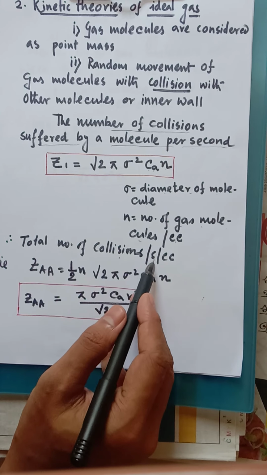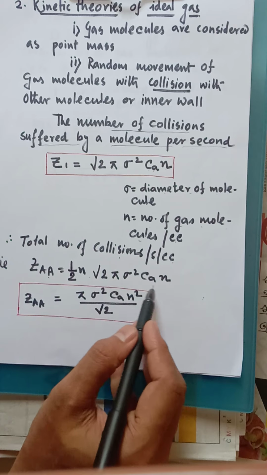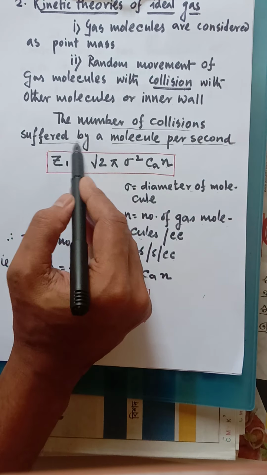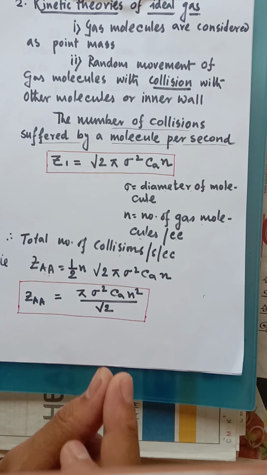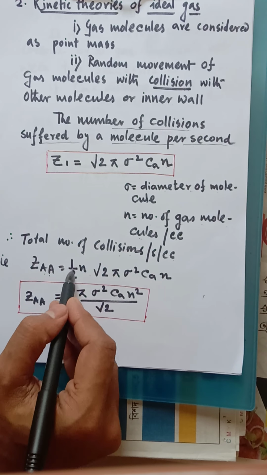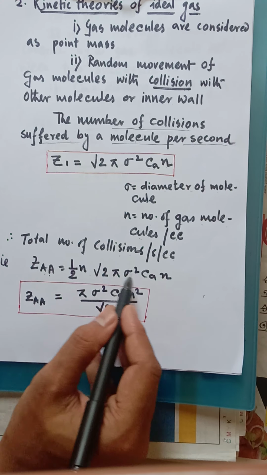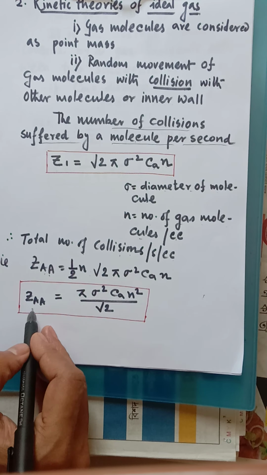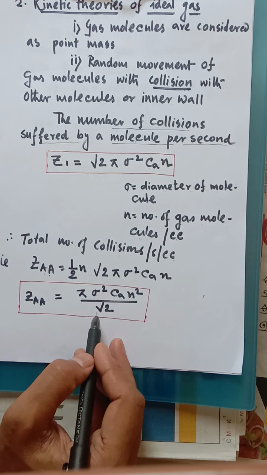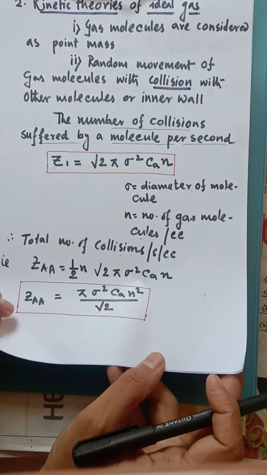The total number of collisions per second per cc is ZAA, equal to half n times the same thing. The earlier expression was for a single molecule. Whenever two molecules are involved in a collision, the number of collisions becomes half of n, so half into n is multiplied with the total part. So it becomes ZAA equal to pi sigma square Ca n square divided by root 2. This is the collision number.